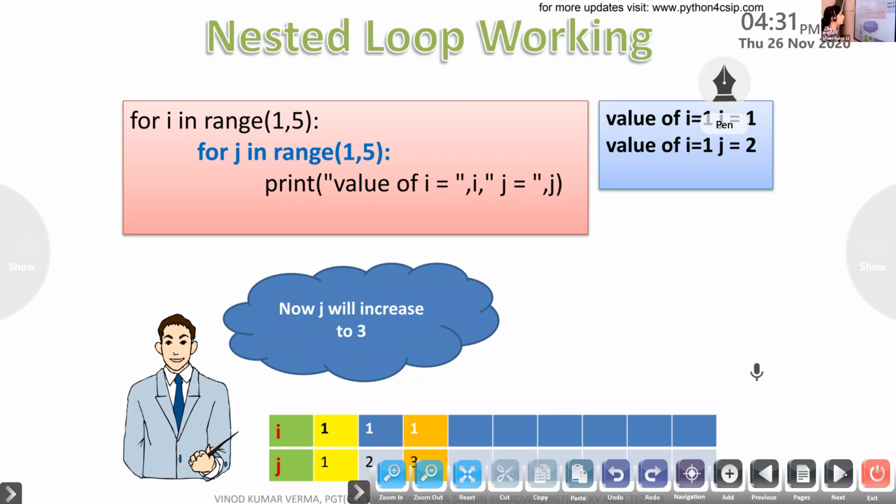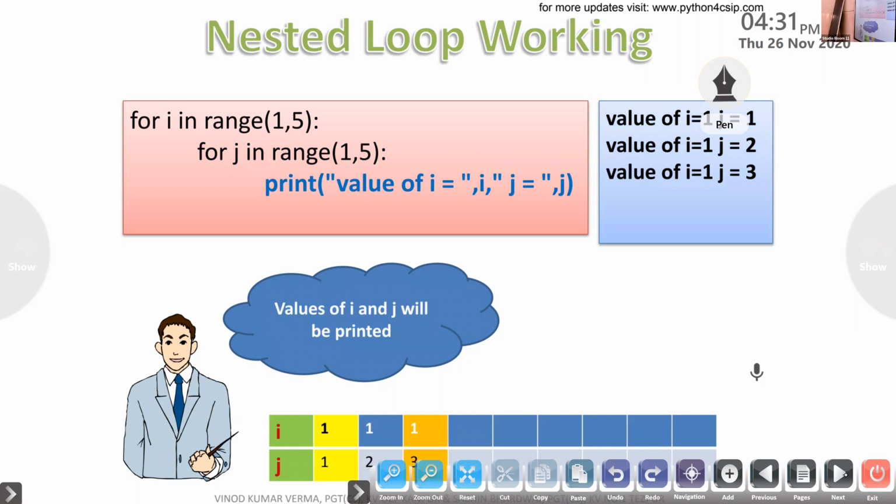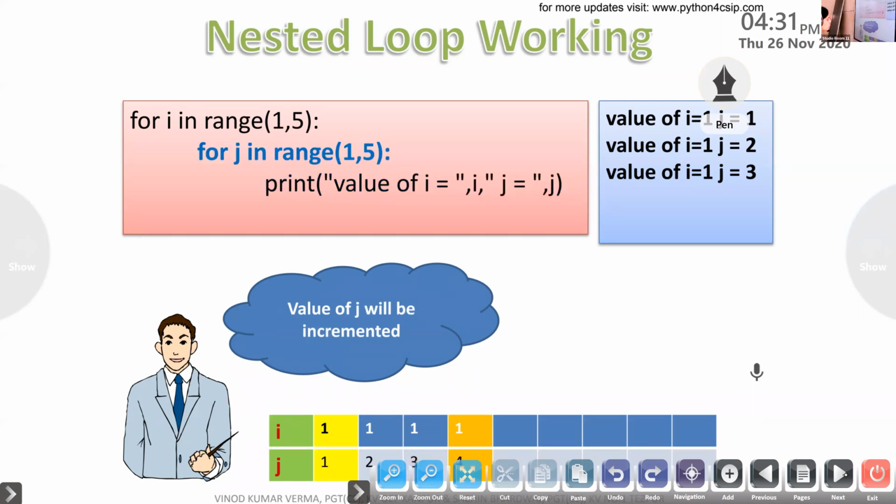Still the blue color thing is continuing, looping. Where is the blue color? There is the execution, there is the control. Till 4 it will go, isn't it?